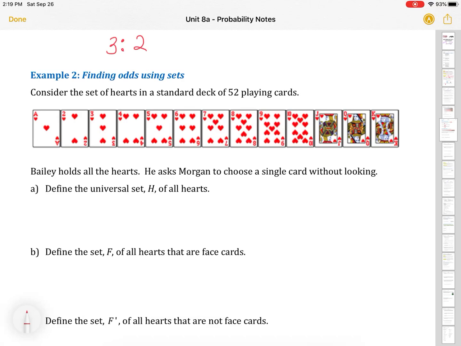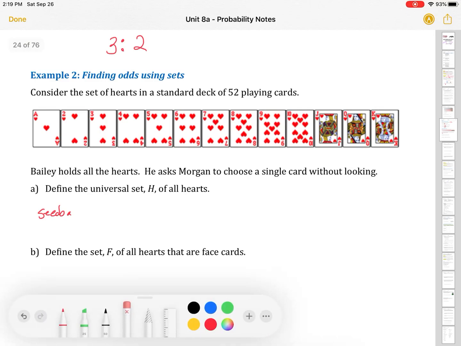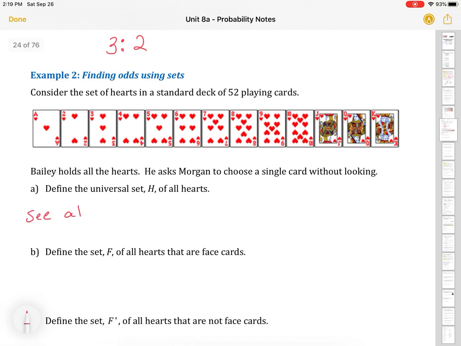Finding odds using sets. Consider the set of hearts in a standard deck of 52 playing cards. Bailey holds all the hearts. He asks Morgan to choose a single card without looking. First, we want to define the universal set H of all hearts. Well, you can see the picture above.